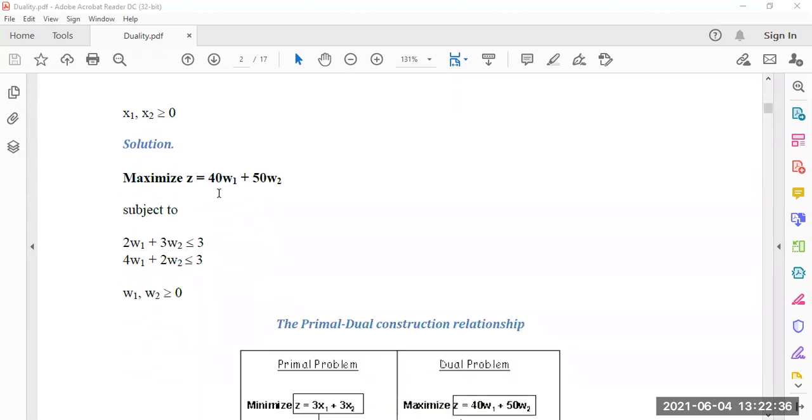So maximize z equal to 40 w1 plus 50 w2, subject to the condition 2 w1 plus 3 w2 less than equal to 3, 4 w1 plus 2 w2 less than equal to 3, and obviously both w1 and w2 greater than equal to 0.